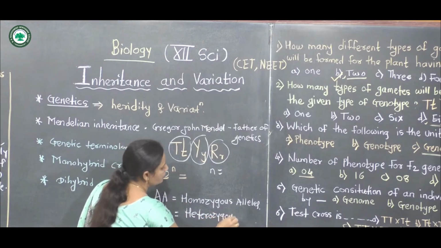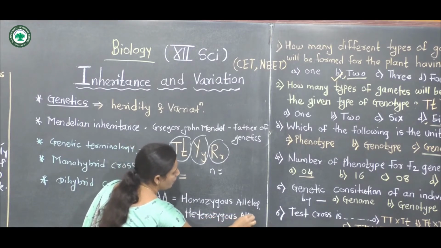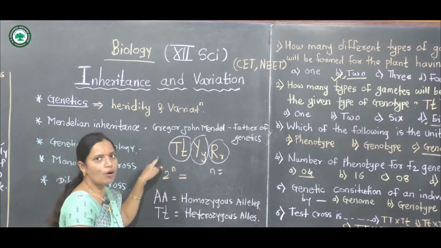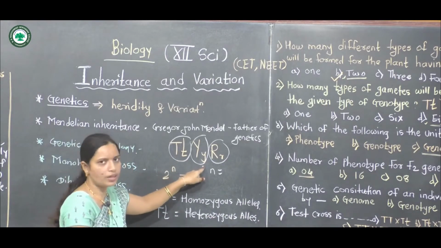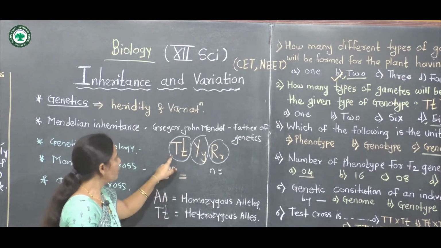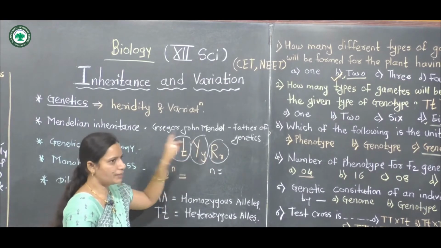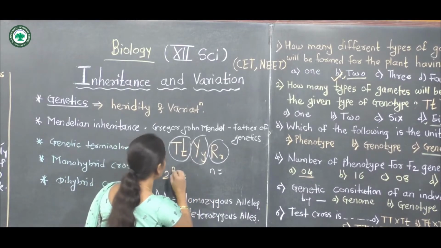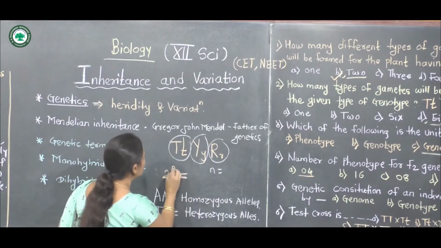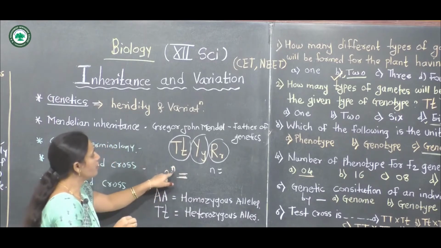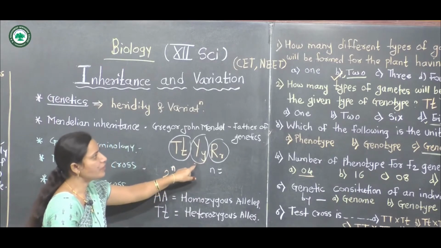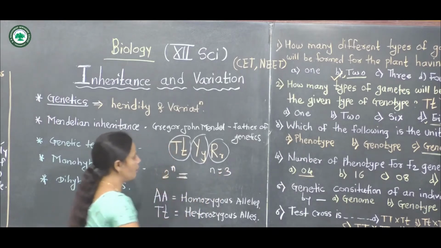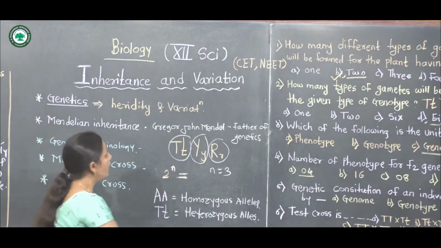Heterozygous alleles. In these problems, there are 3 different heterozygous alleles: 1, 2 and 3. The formula 2^n means 2 raised to n, where n means the 3 different types of heterozygous alleles.